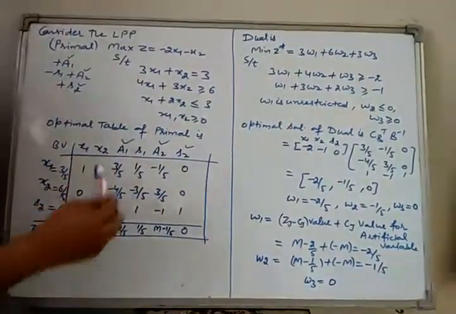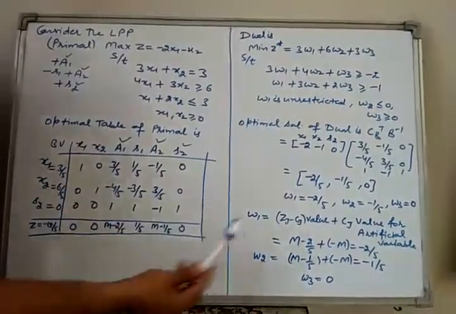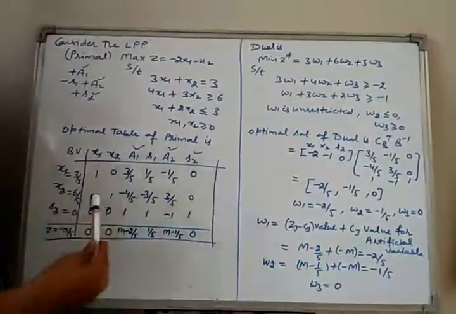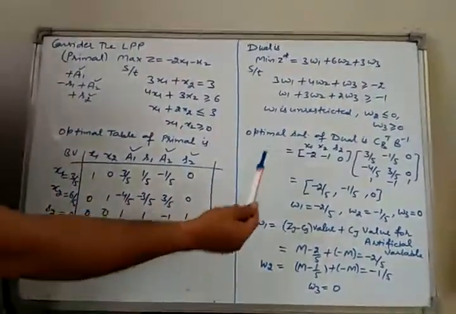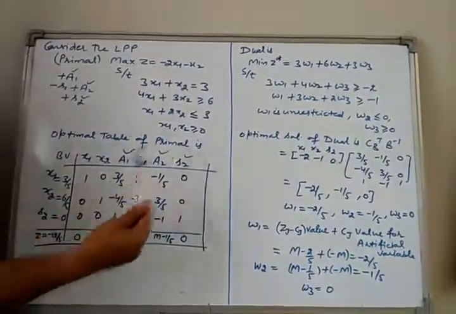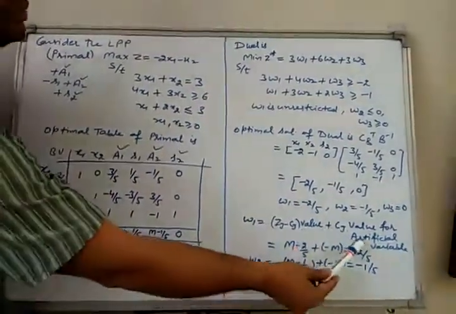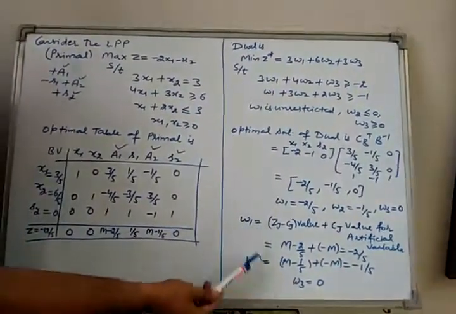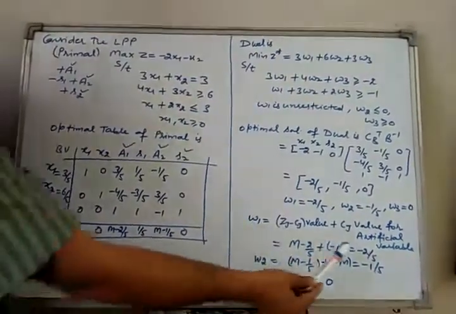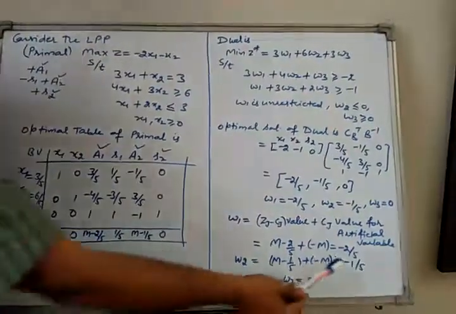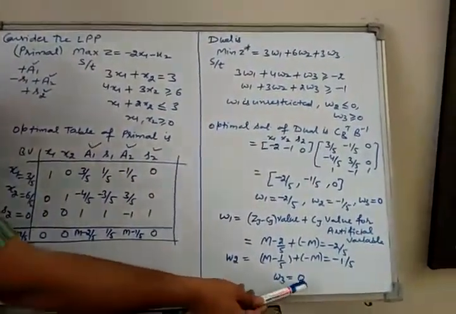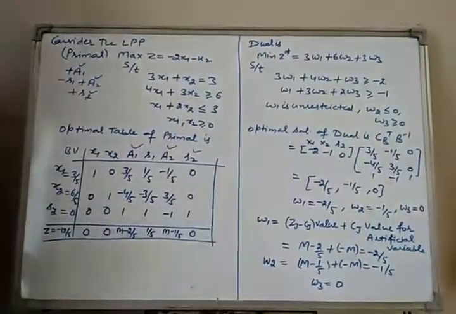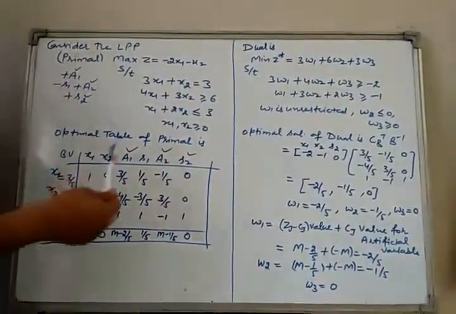So when an artificial variable is in the picture, to get the optimal solution of the dual directly from the optimal table of the primal, we use this formula. In this way we get the optimal solution of the dual: W1 as -2/5, W2 as -1/5, W3 as 0. This is how to find the optimal solution of the dual from the optimal table of the primal.